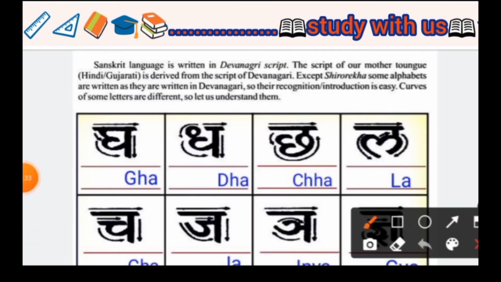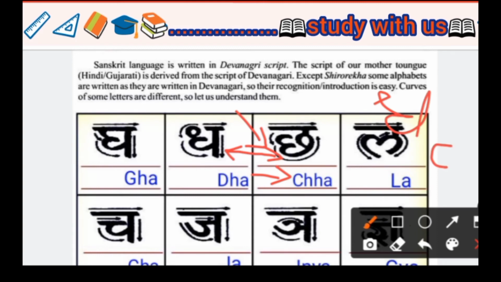Next, Cha. In English we write it CHH, Cha. Cha and Dha are nearly the same. Dha's face is on this side and Cha's is on the upside. The only difference is that the Cha hangs from the Shiro Rekha. So we call it Cha, and this friend's name is Dha. We write Cha in English as CHHA, Cha.